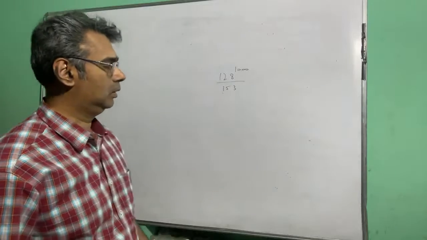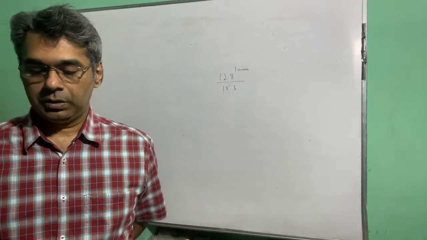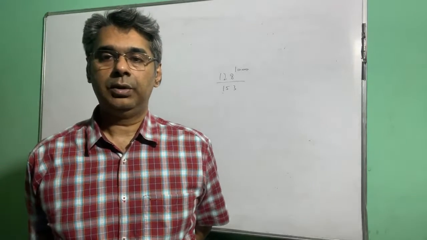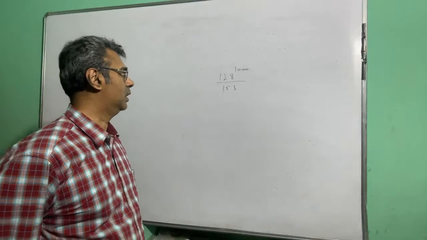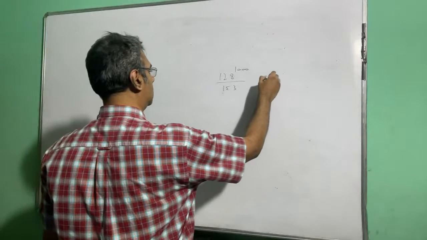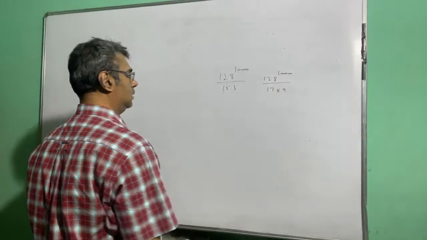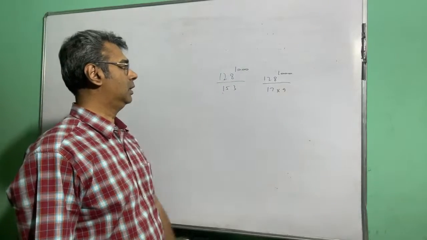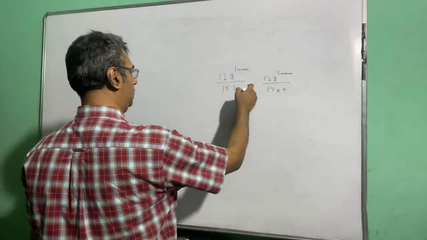So the question which prompted discussion of Chinese remainder theorem. Obviously this whole thing about Chinese remainder theorem came about due to a question. There was a question which prompted this discussion. So the question is 128 to the power 1000 by 153. What is the remainder? So 128 to the power 1000 by 153, you can write it as 128 to the power 1000 by 17 into 9.